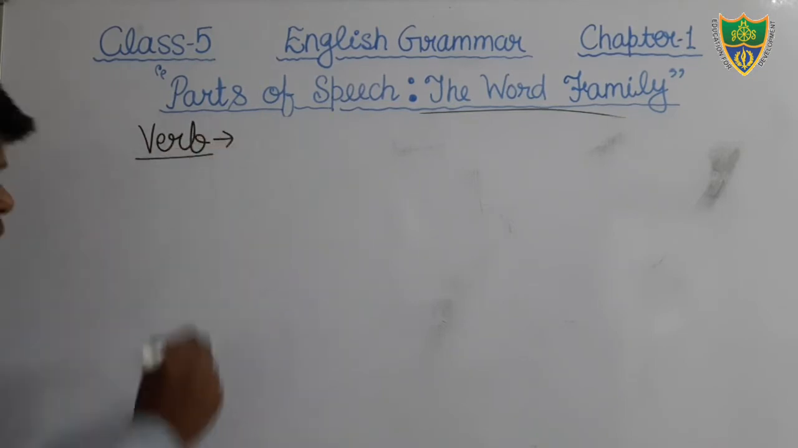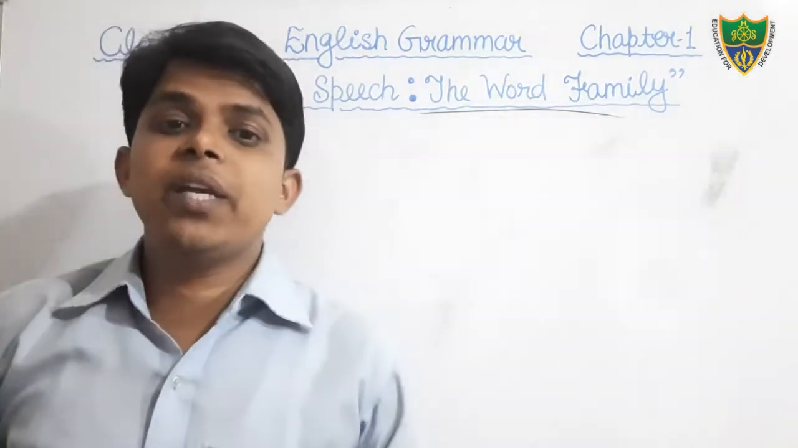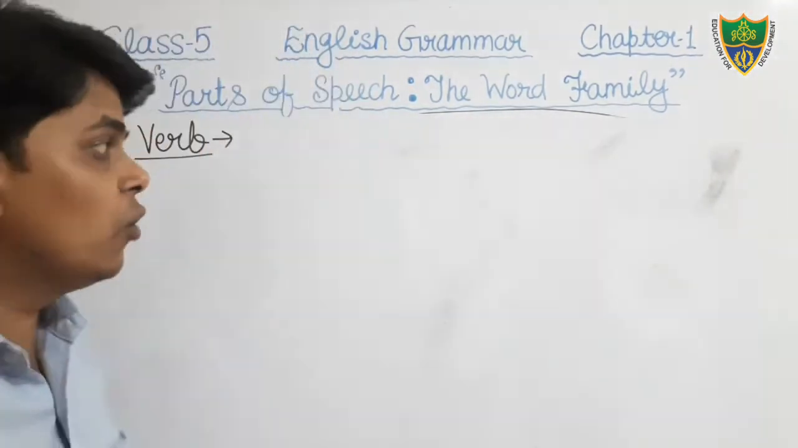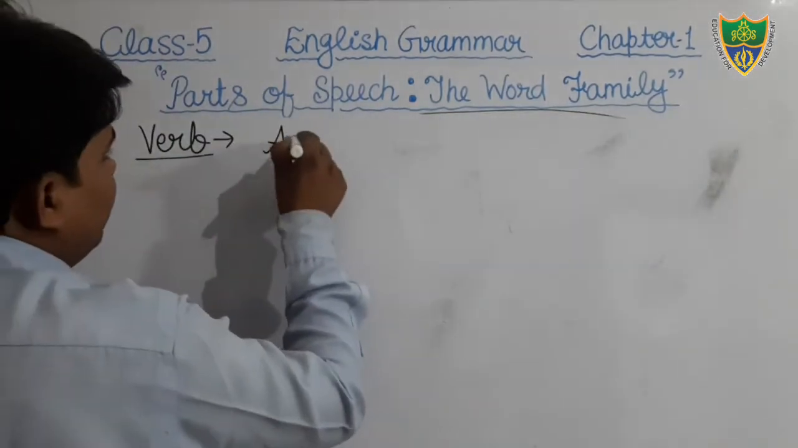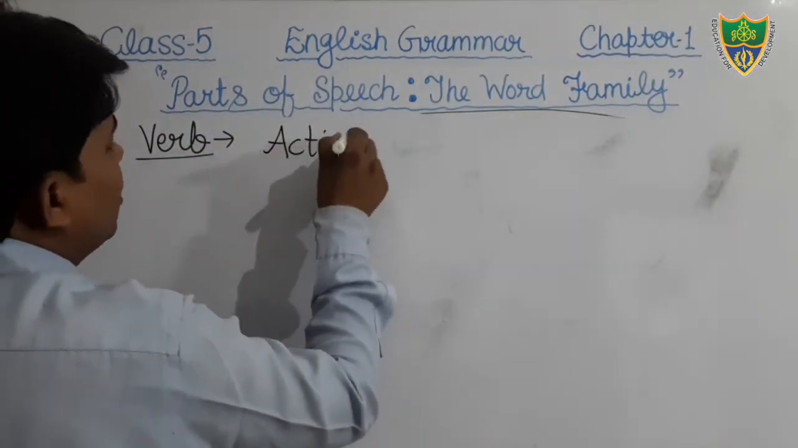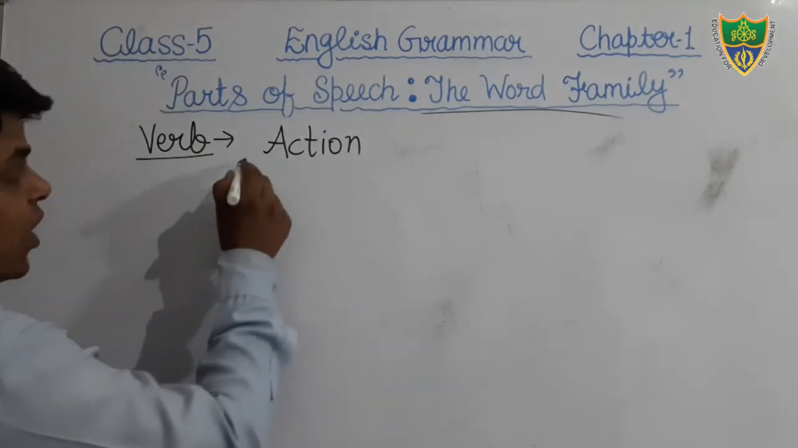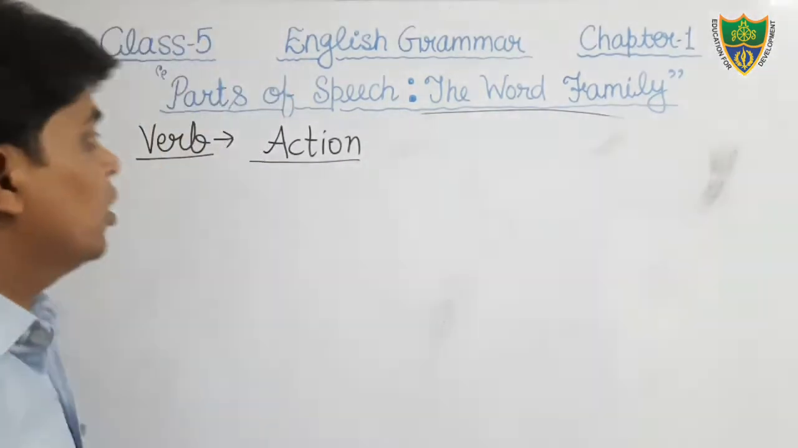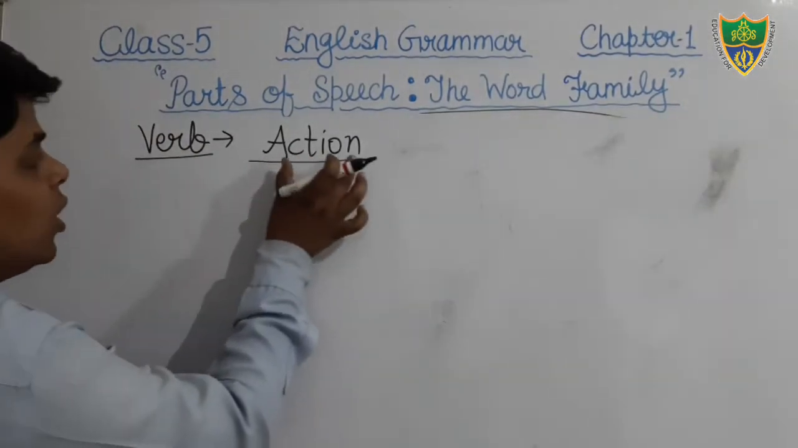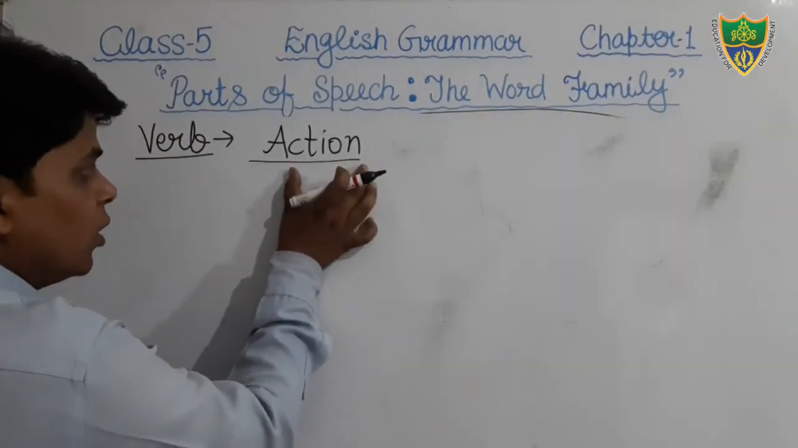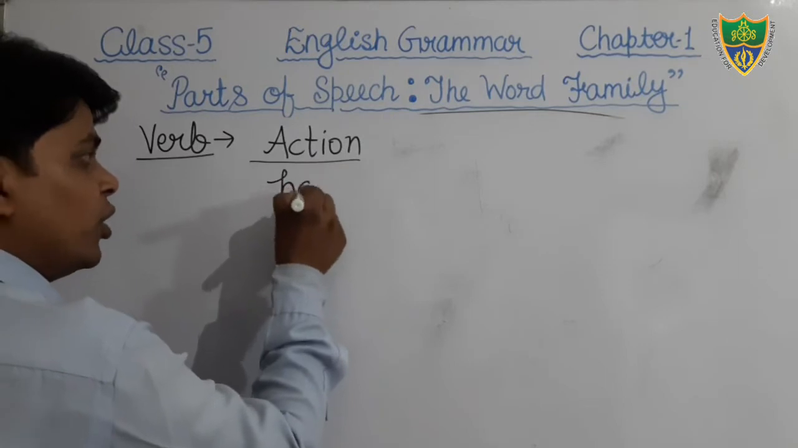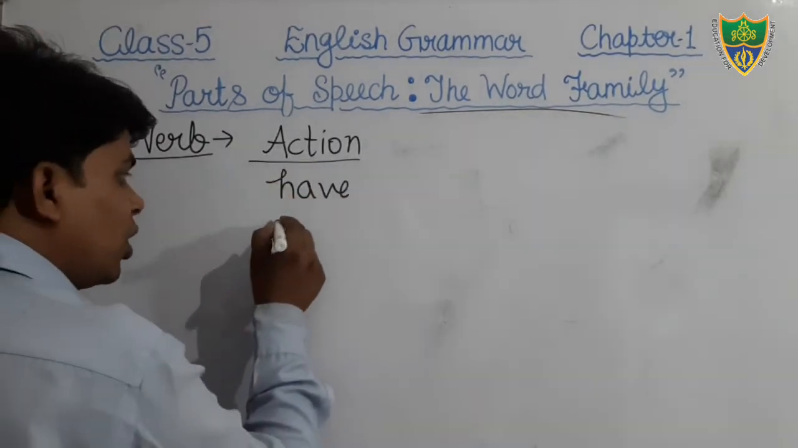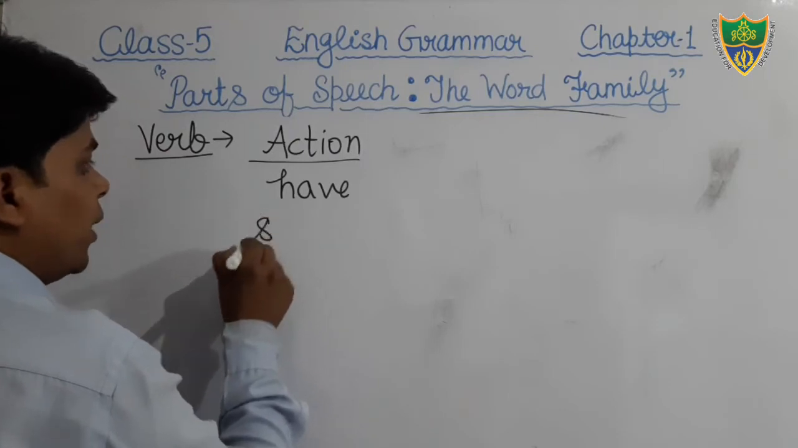Verb. Dear students, what is meant by verb? Verb is a word that denotes the action. It is also known as doing word. Verb is a word that denotes the action, and sometimes it also denotes the position, or sometimes it also tells us the state of being.